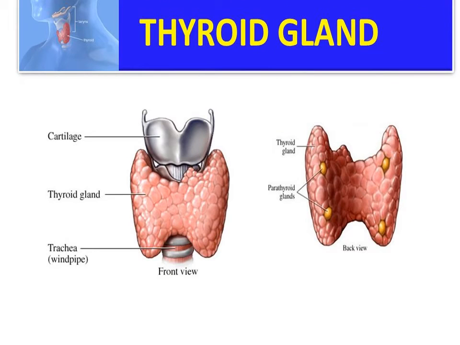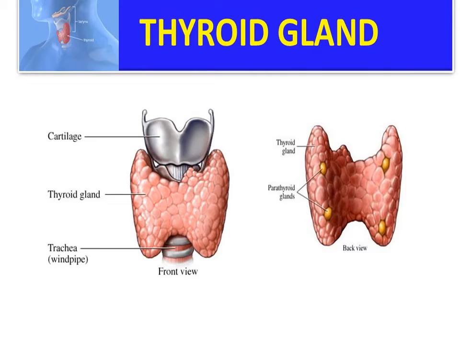Thyroid gland, where is the thyroid gland? See the picture. It is in the neck position. The thyroid gland is situated over the larynx. Larynx, the voice box in our neck. It produces thyroxine, which regulates the rate of metabolism in the body.